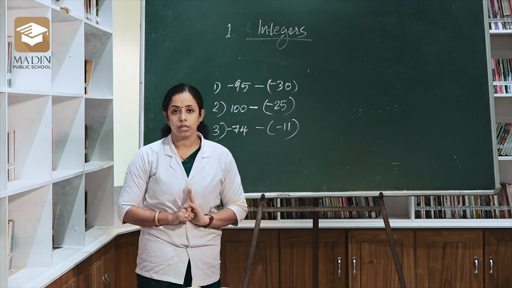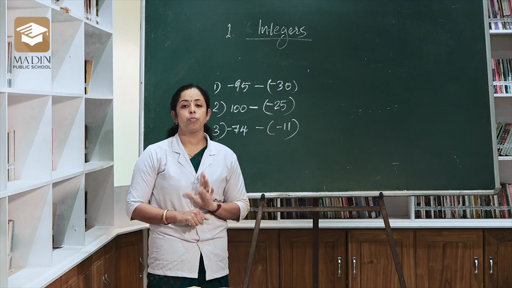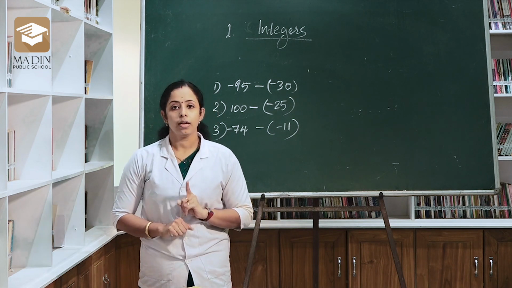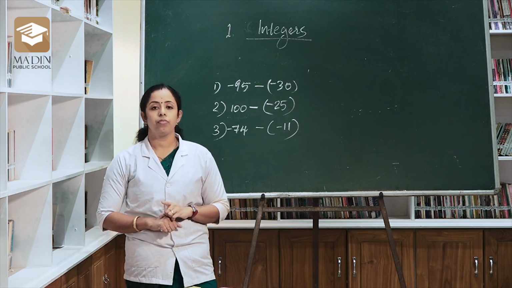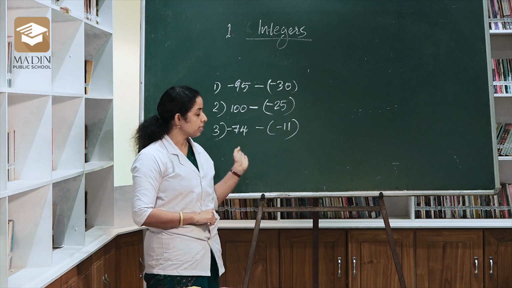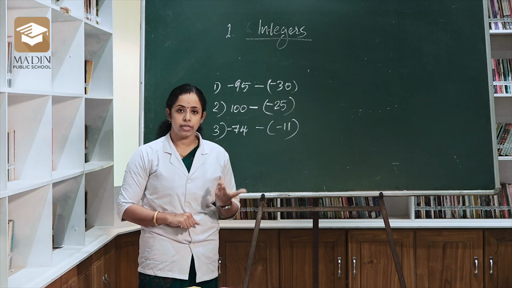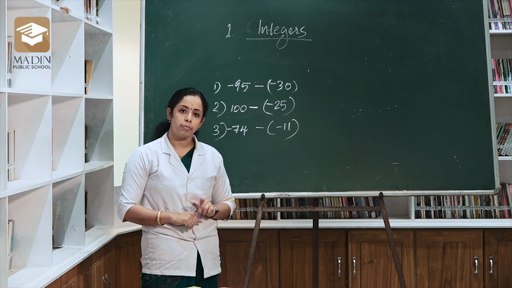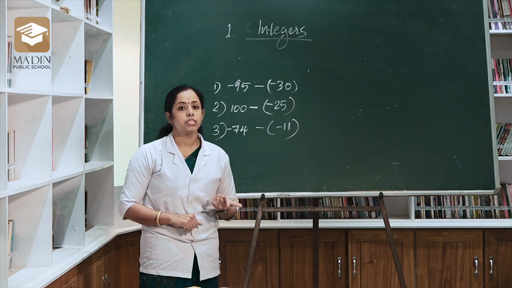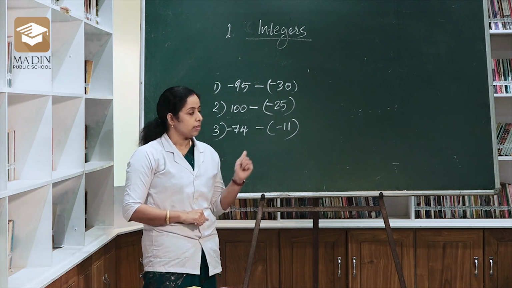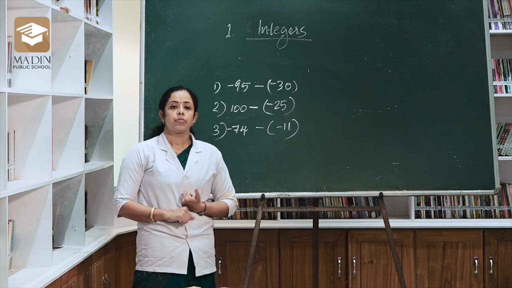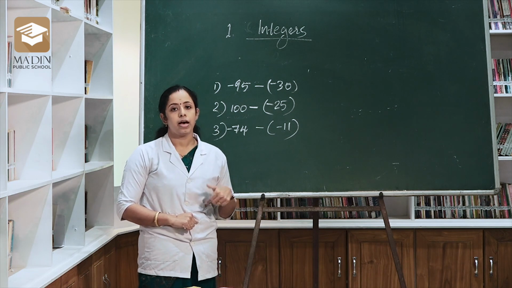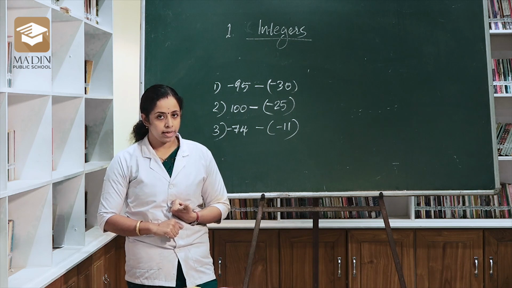First of all, we follow three rules. First rule, if both the numbers are positive integers, then we can directly add. Second one, if any one of the integers is a negative integer, then we subtract the smaller number from the bigger, then give the symbol of the bigger. Then the third rule is, if both the numbers are negative, then we add the two numbers and assign the negative symbol. Clear?